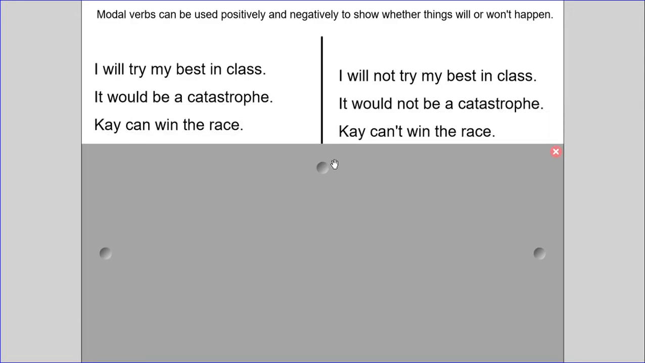So, modal verbs can be used positively and negatively to show whether things will or won't happen. So, I could say positively, I will try my best in class. It's going to happen. Or, I could add the word not, and I could say, I will not try my best in class. I obviously hope that's not true for you. But you can see how the word not completely changes the meaning of the sentence to be the opposite, will not. Like this. It would be a catastrophe.